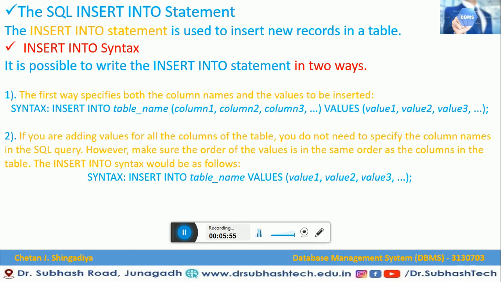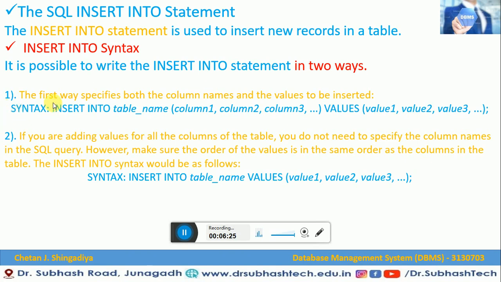When we want to insert a new record in a table, we have to use this INSERT INTO statement. Let me show you the syntax for that and how many ways we can insert records in that particular table. It is possible to write the INSERT INTO statement in two ways. That's why I have highlighted it. We have two ways from which we can insert our records into a table.